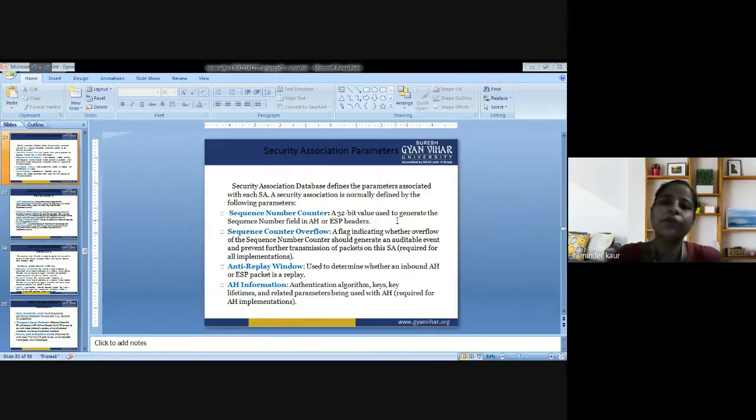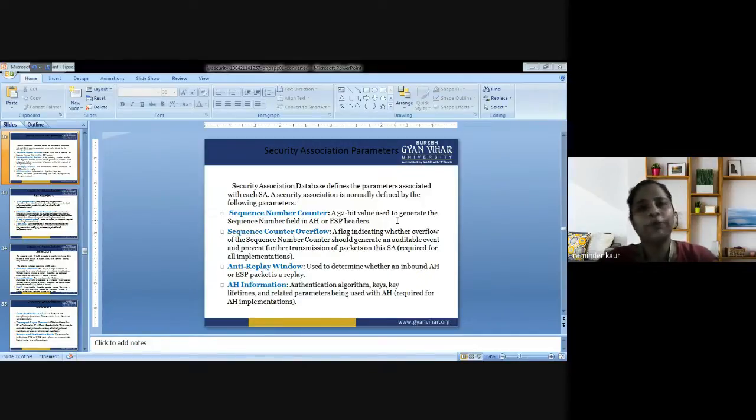So the security association database defines the parameters that are associated with an SA, that is, security association. A security association is normally defined by various parameters. Just have a look at the same. First is sequence number counter. Sequence number counter means you are supposed to count the sequence number. It is a 32-bit value used to generate the sequence number field in AH or ESP headers.